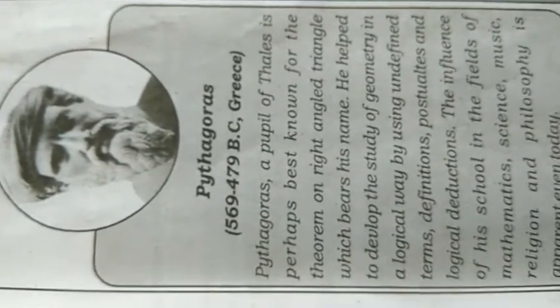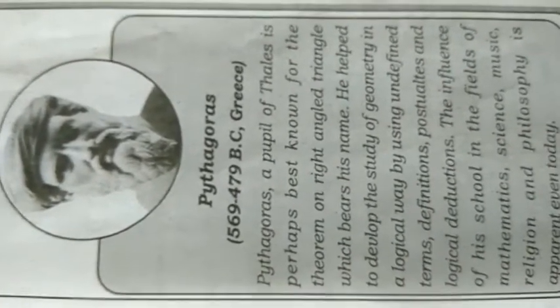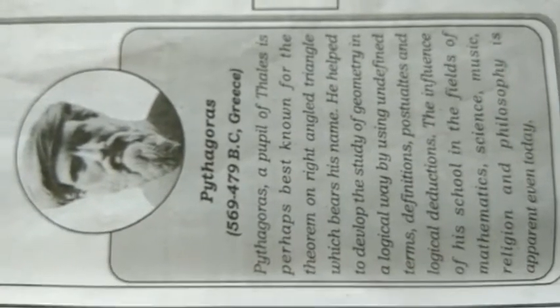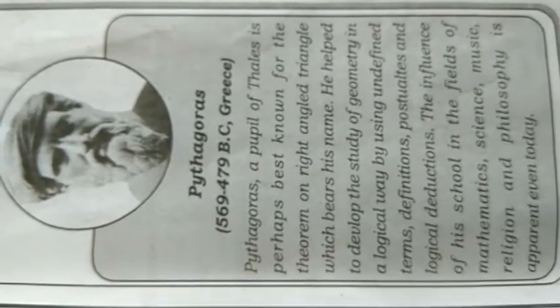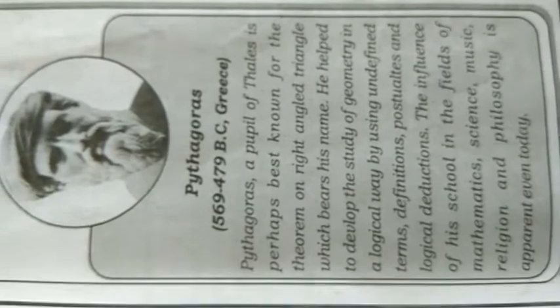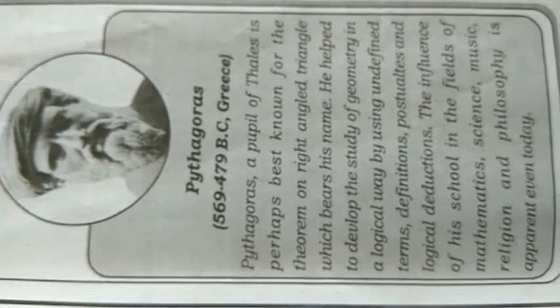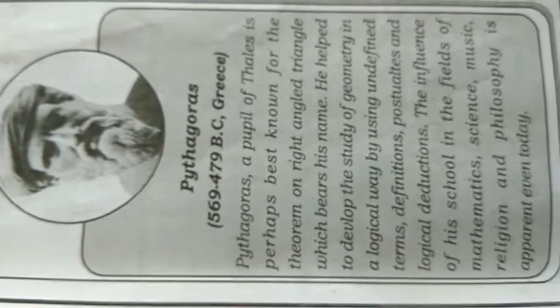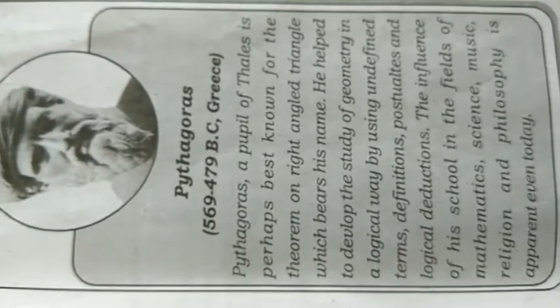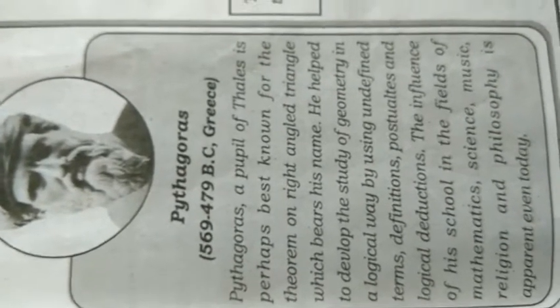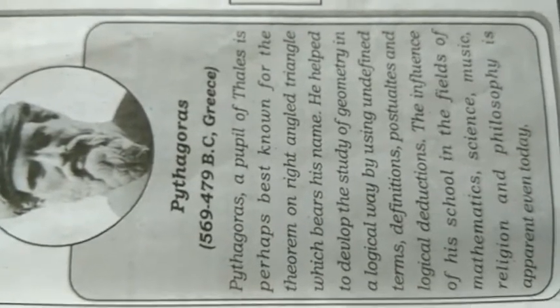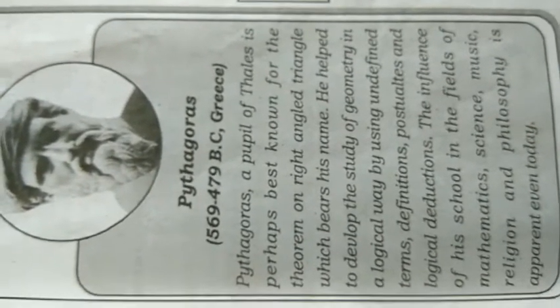Here is a little information regarding Pythagoras. He lived between 569 and 479 BC in Greece. He is a great mathematician.